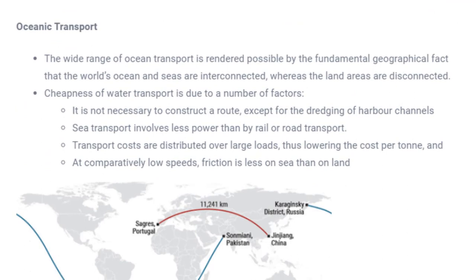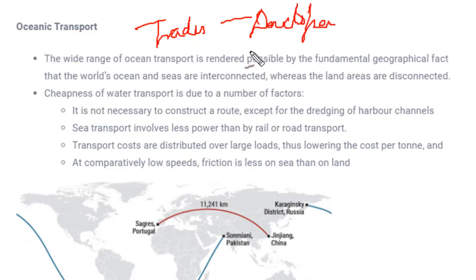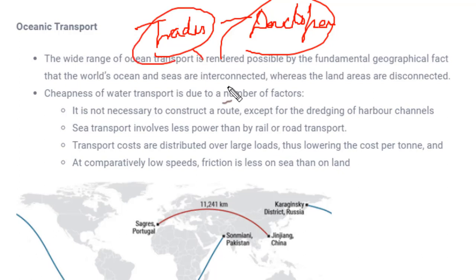Now why was this ocean transportation built? In the ancient period, travelers used to visit from one continent to another, discovering the continents, and oceans were also used for trade. Trade means what? Trade is done for development. Every country is running after development, and this development totally depends upon trade, and trade depends upon transportation. This transportation can be of any kind.